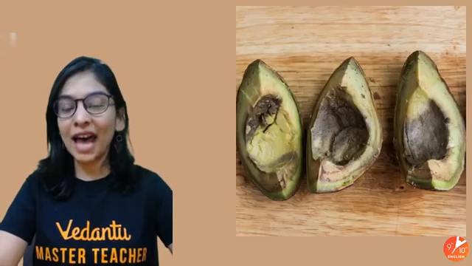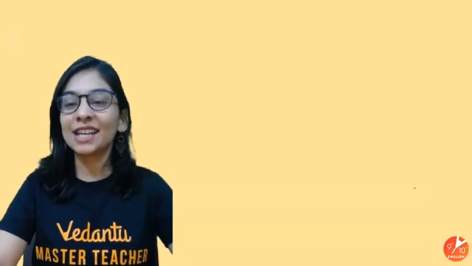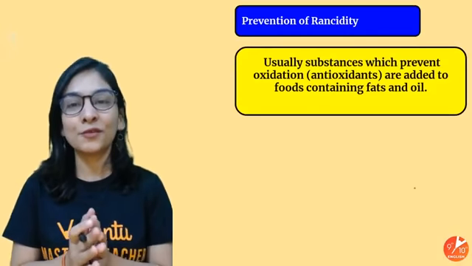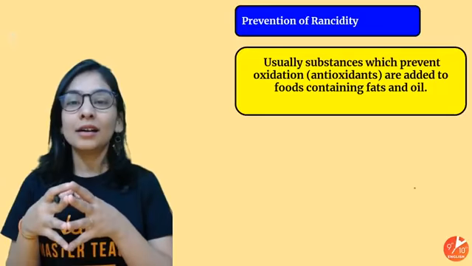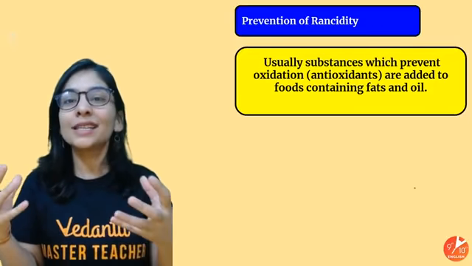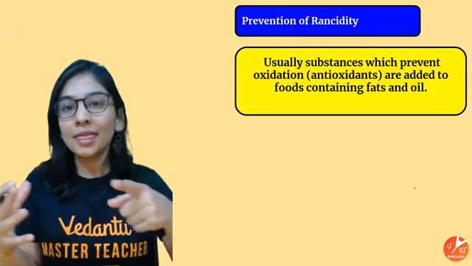This is a picture of avocado. See, because it has so much fat, oil in it, that's getting oxidized. So how can you prevent your substances and food from rancidity? Rancidity is because of oxidation, right? So if you prevent this process of oxidation, that will be good.